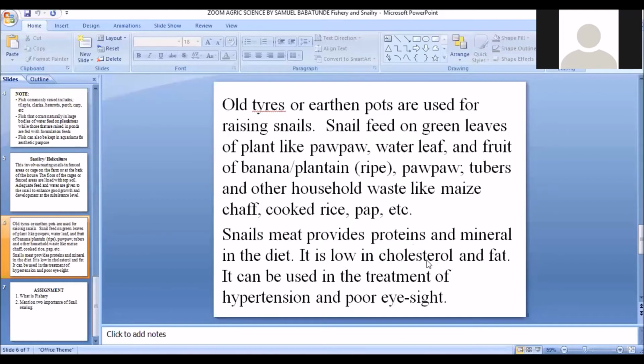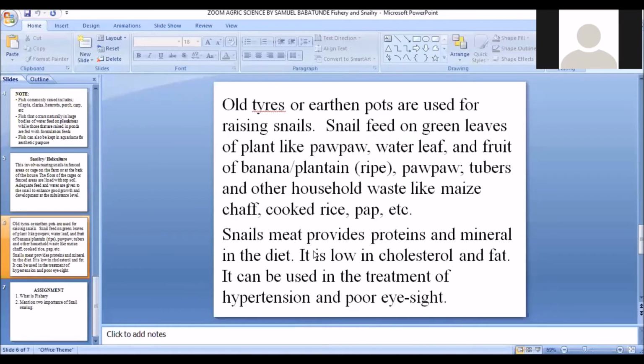And remember, this cholesterol is the one that is responsible for obesity. It causes obesity and can even lead to stroke, because when cholesterol accumulates in the body, it can block some channels in the body and lead to stroke. So snail meat is low in this cholesterol, which is dangerous to health. And it can be used in the treatment of hypertension and poor eyesight.